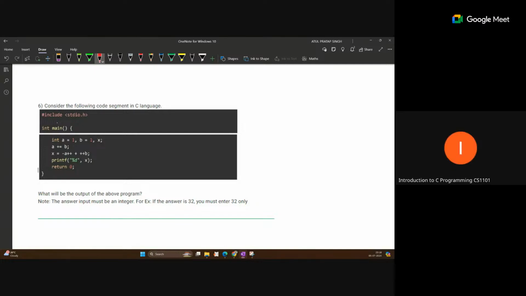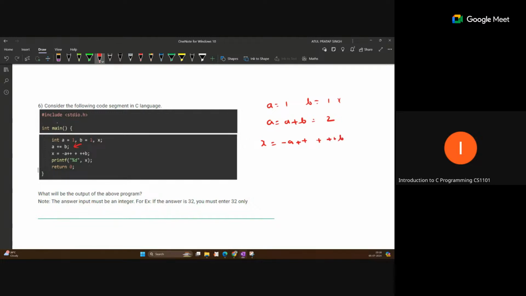So what is here actually? a equal to 1, b equal to 1, and in the second line a plus equal to b, so a is now a plus b, that is 2. The next line is x equal to minus a plus plus b.